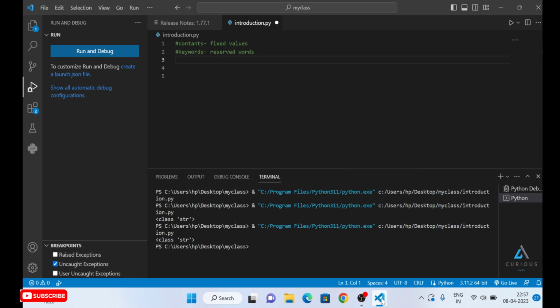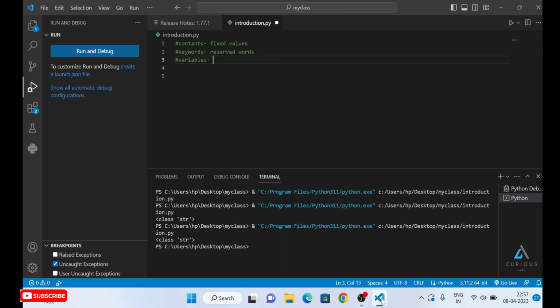Another important thing is variables. What are variables? Variables are nothing else than a special or named place in the memory. For example, in maths you might be familiar with variables; we consider x, y, or a, b as variables. Why? Because they store a particular value. They are used for storing and retrieving the data using the name of the variable.